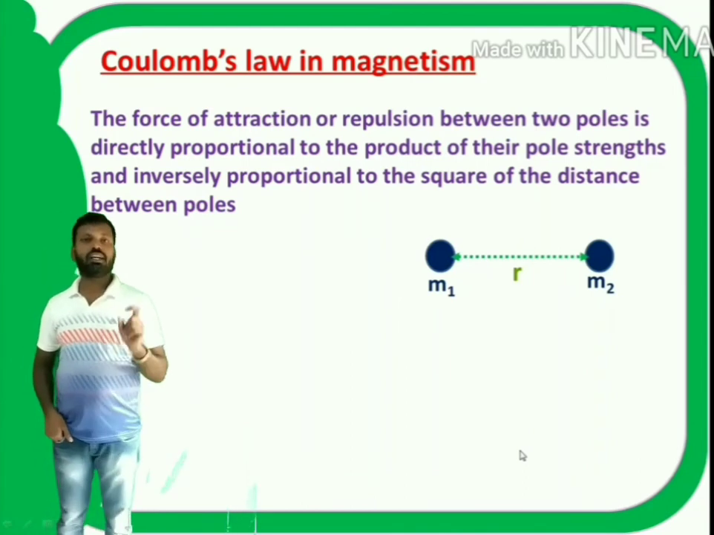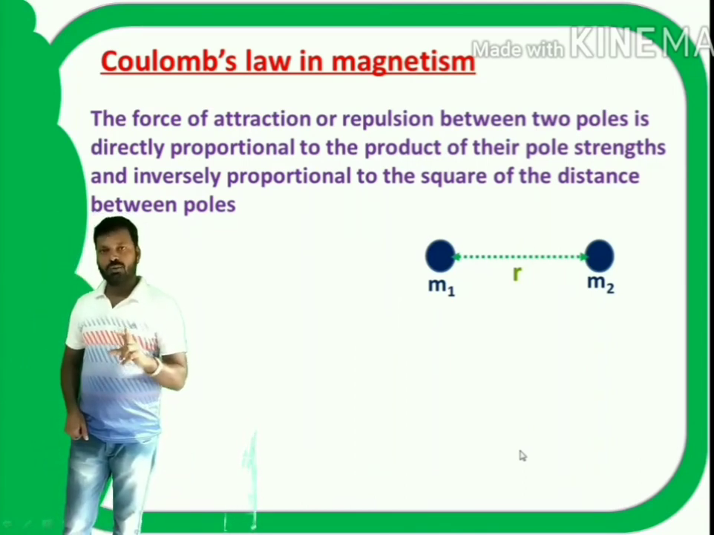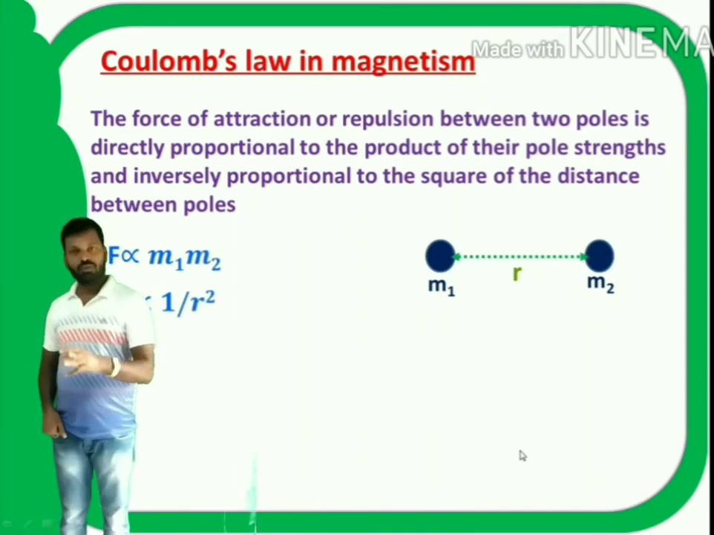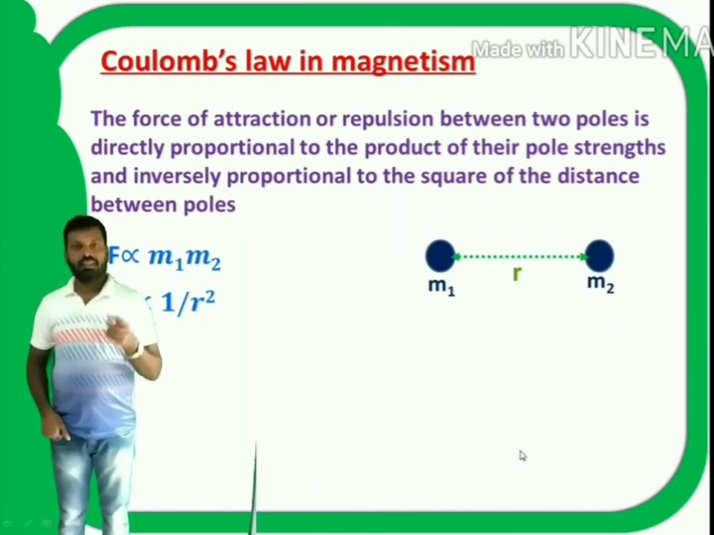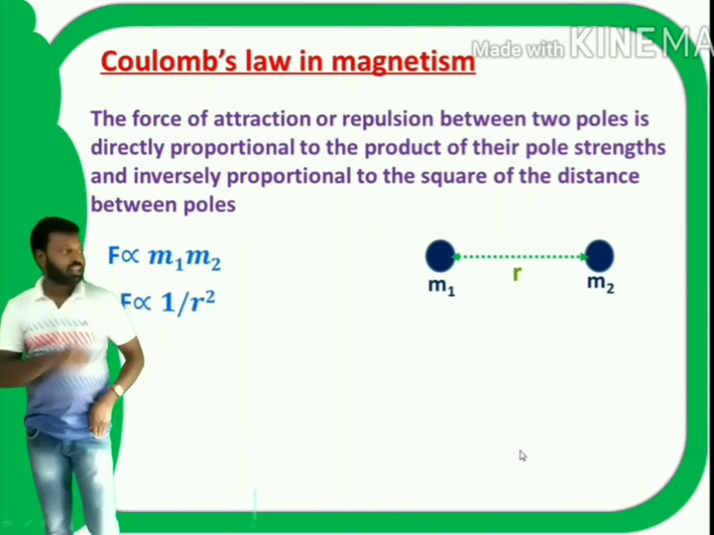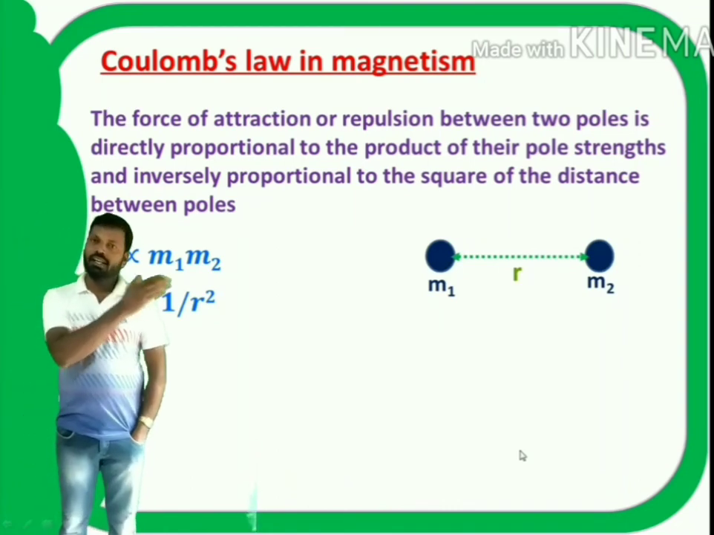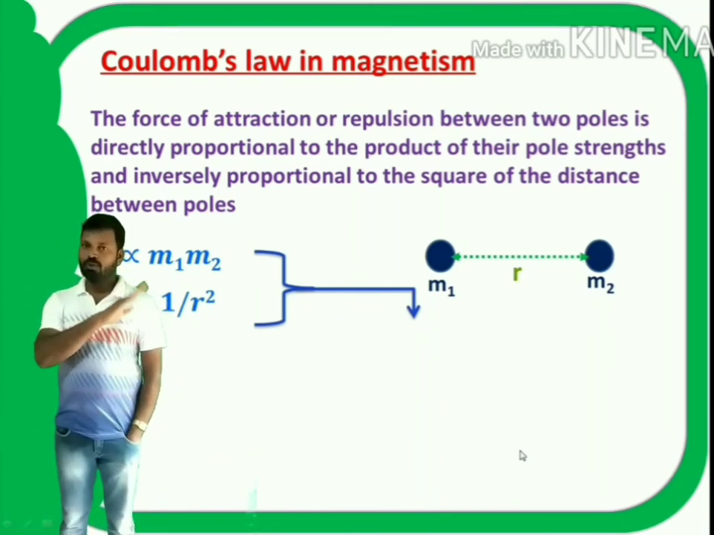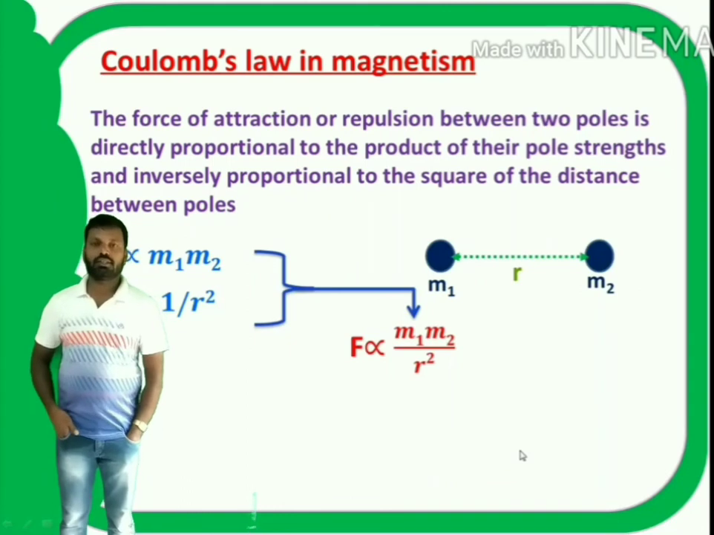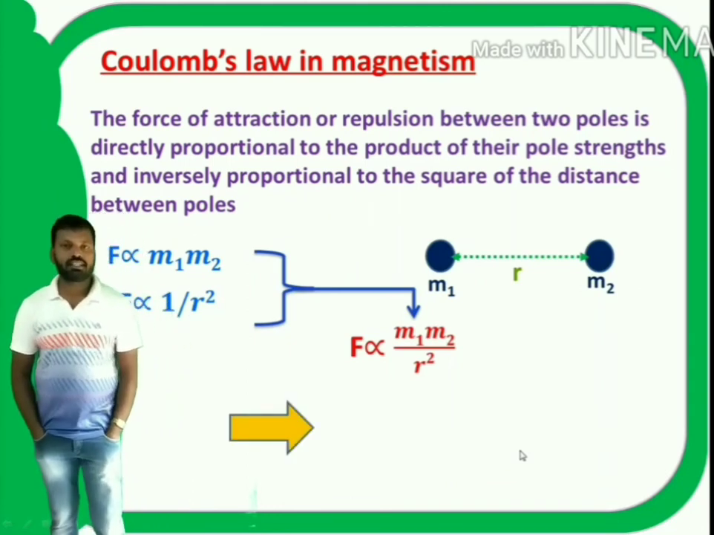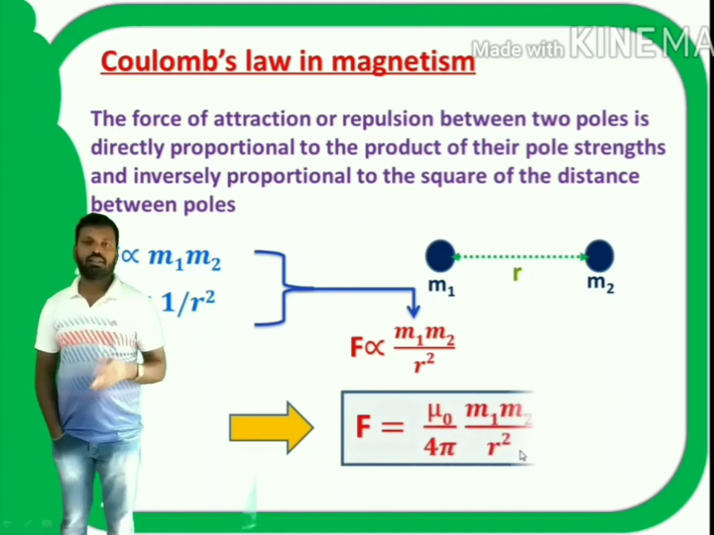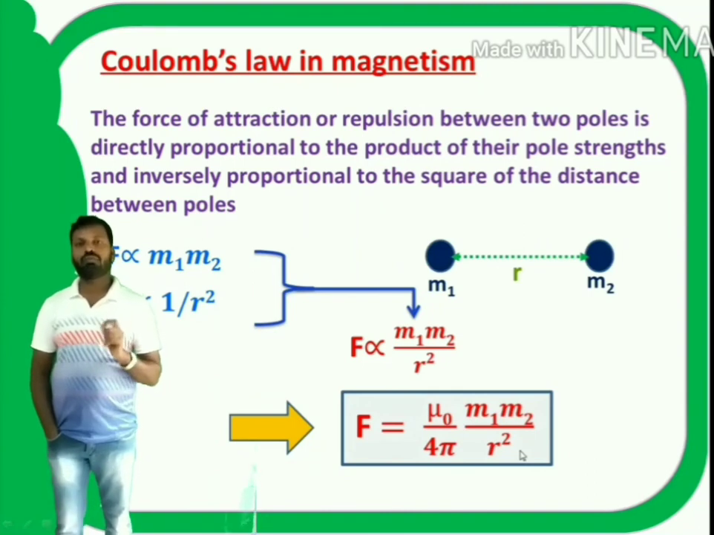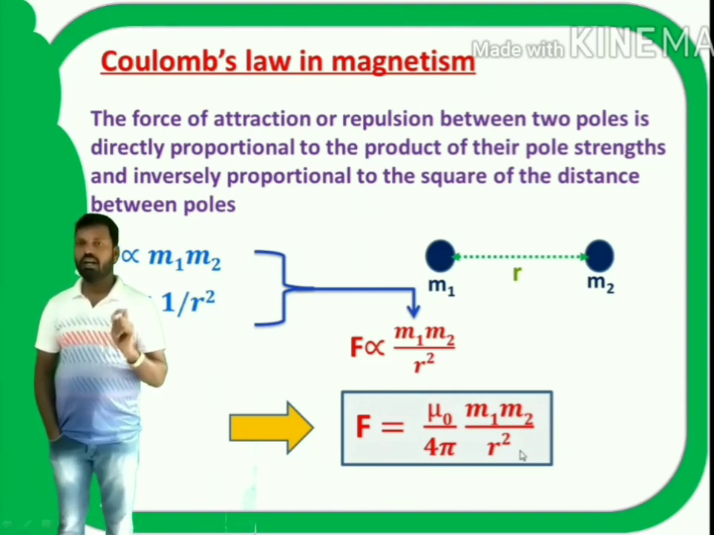Let us suppose m1 and m2 are two pole strengths. Now according to Coulomb's law, F is proportional to m1 m2, and F is proportional to 1 by r square, inversely proportional to the square of the distance. So if I combine these two, then what can I write? F is proportional to m1 m2 by r square. If I remove proportionality, I have to use a constant. Let us suppose the constant is mu naught by 4 pi, then the force of attraction or repulsion is given by F is equal to mu naught by 4 pi into m1 m2 by r square.